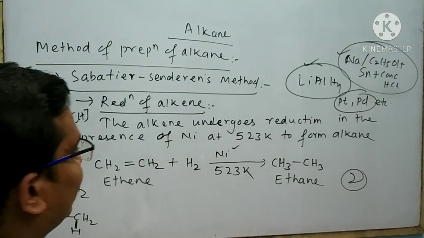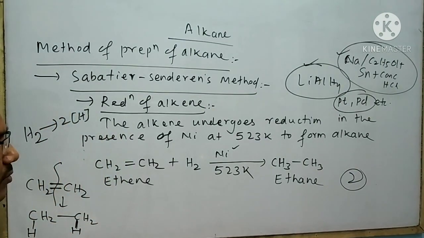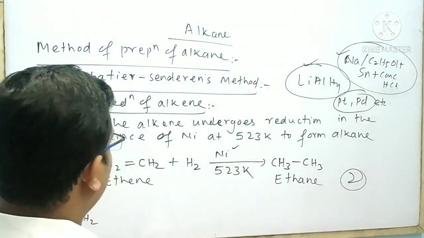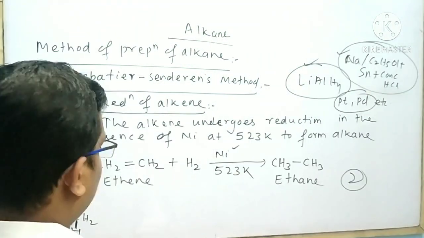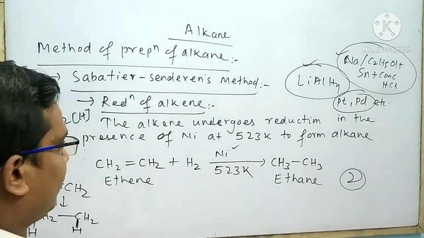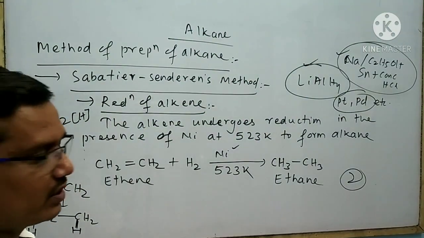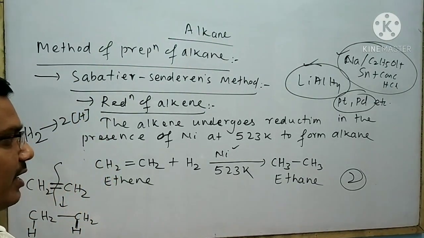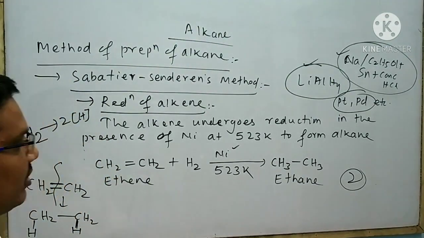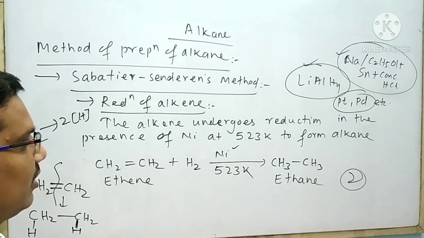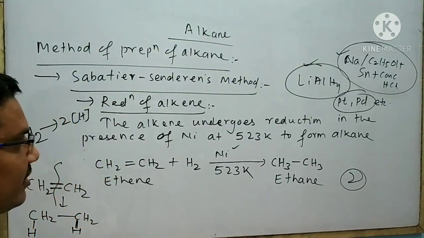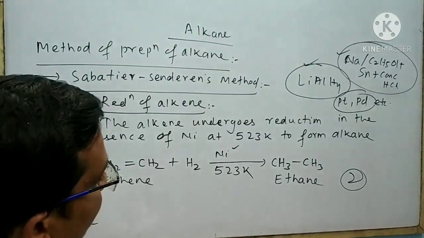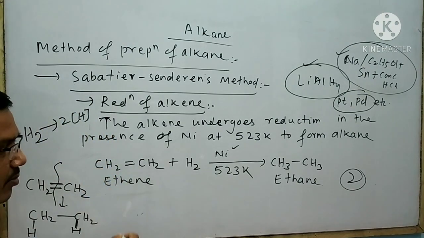There are 2 types of questions that arise in the exam. One question is based upon the general manner, another question is based upon the particular example. Suppose a question asks what happens when alkene undergoes reduction in the presence of nickel at 523 Kelvin, then the answer is: the alkene undergoes reduction in the presence of nickel at 523 Kelvin to form alkane. At the bottom of the statement, it is bound to give an example.